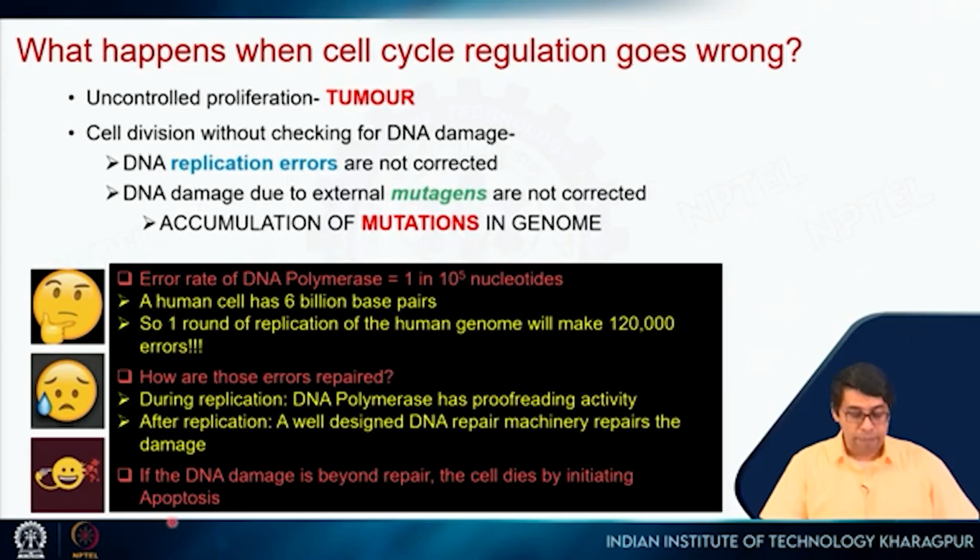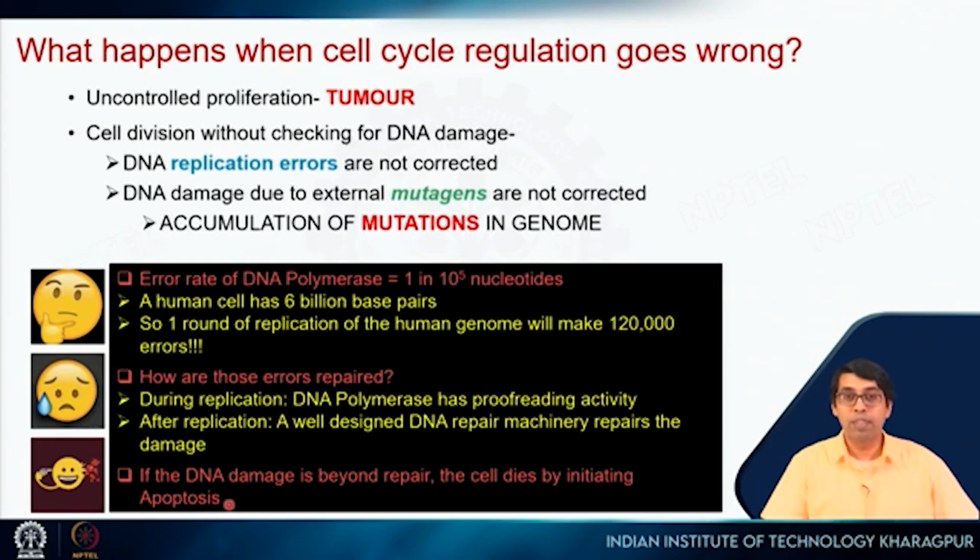But if DNA damage is beyond repair, then the cell dies by initiating apoptosis. I have not talked about this, and you will see this in later lectures: if the DNA damage is beyond repair, then it will trigger certain events in the cell which will result in the death of that cell, which is called apoptosis, right?